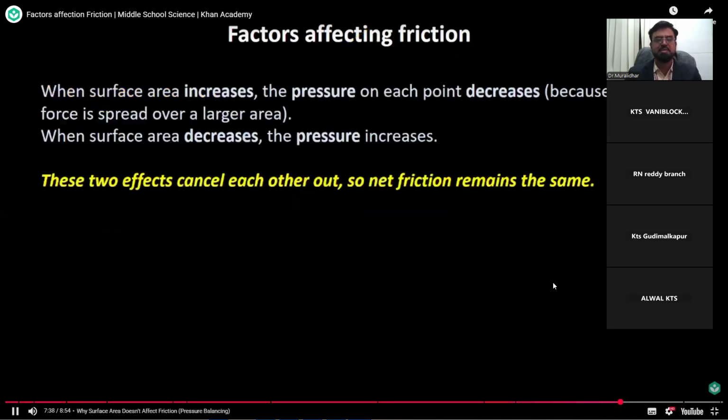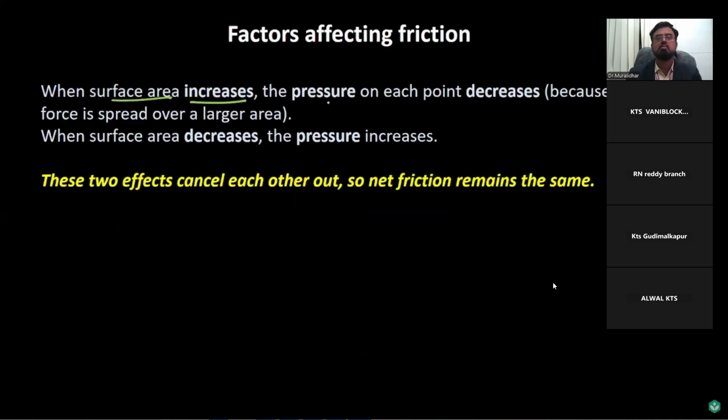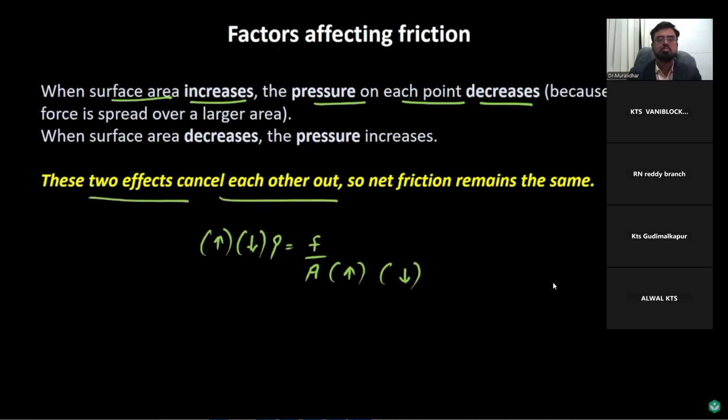The reason behind that is, when the surface area increases, the pressure on each point decreases, because we know that pressure is equal to force per unit area. So as the surface area increases, the pressure decreases, and as the surface area decreases, the pressure increases. These two effects cancel each other out, so the net friction force remains the same.